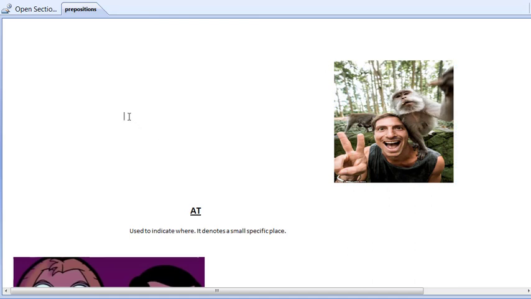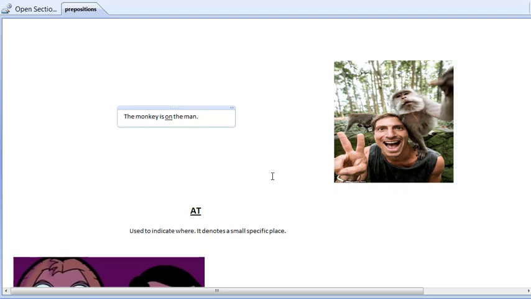Here we have a beautiful monkey on a man. We can say the monkey is on the man. Here the word on is a preposition which says that the monkey is on the surface of the man. With that, let's move to at.